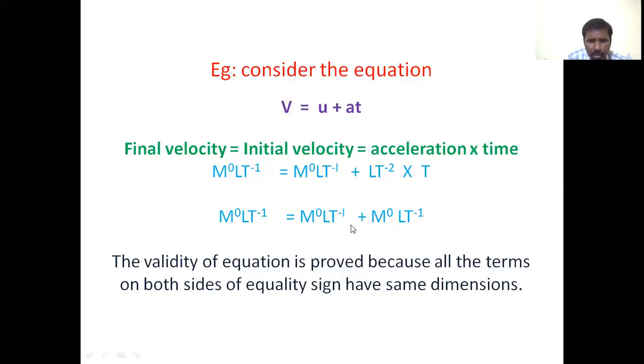The validity of the equation is proved, because all the terms on both sides of the equality sign have the same dimension.